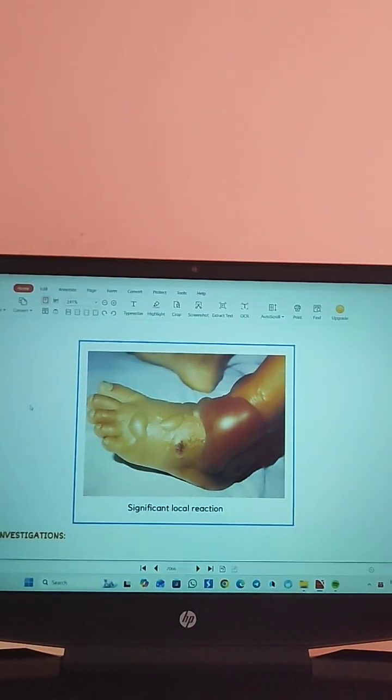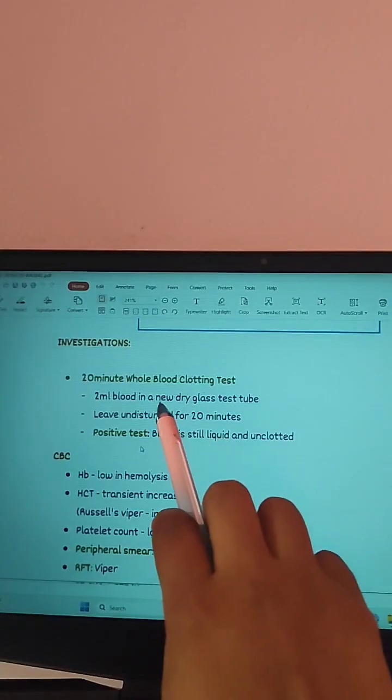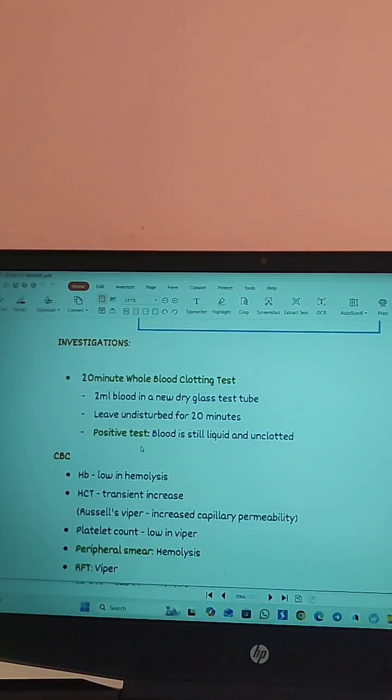Okay, sometimes. So in the key investigations, what all investigations should you do? First you should do a 20-minute whole blood clotting test. Here you should collect 2 ml blood in a new dry glass test tube. Okay, and leave that blood undisturbed for 20 minutes.